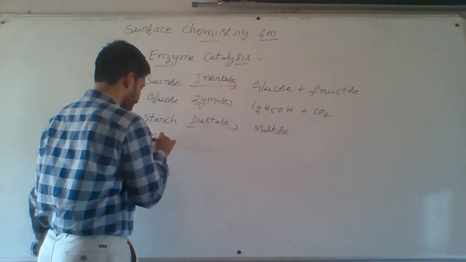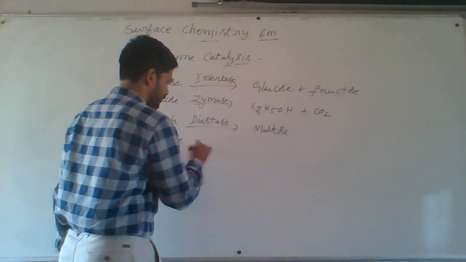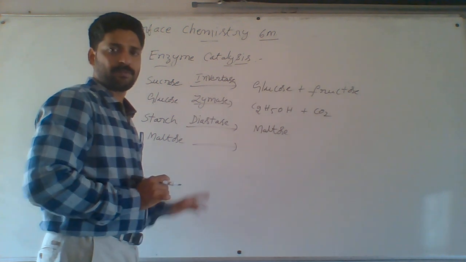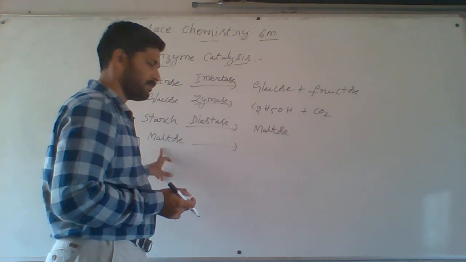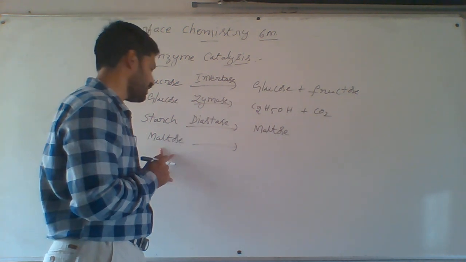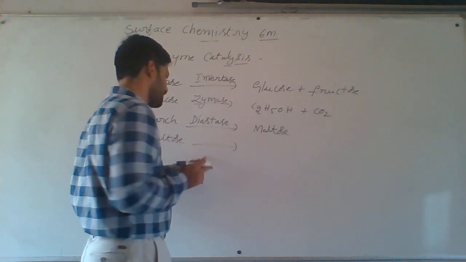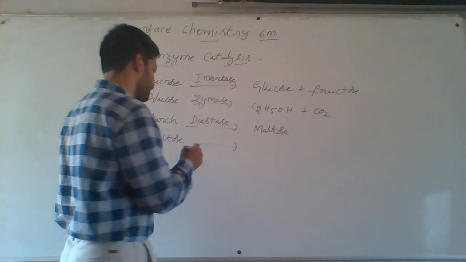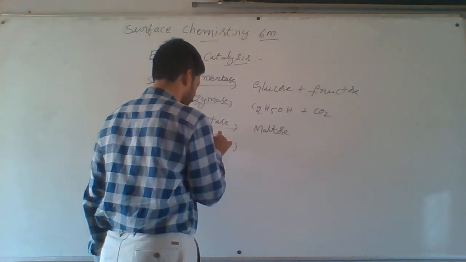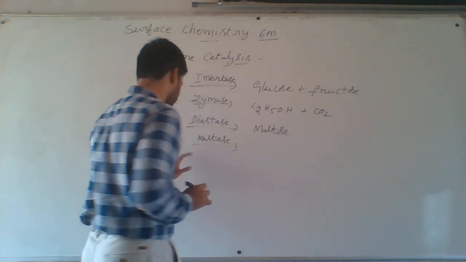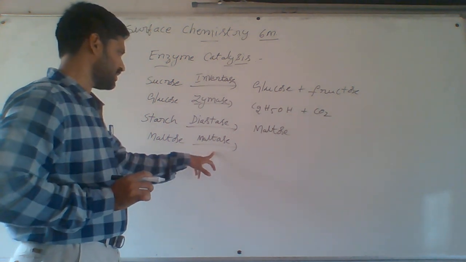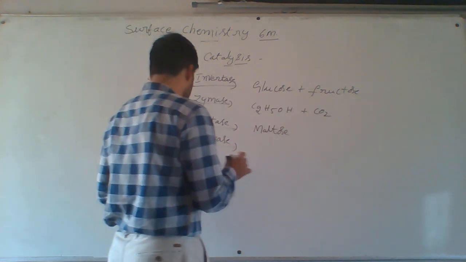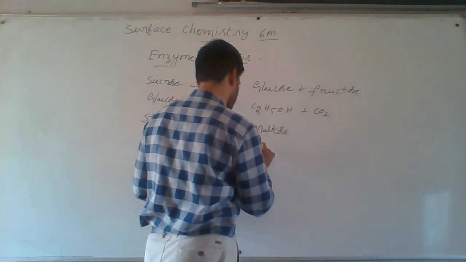Then maltose, it contains two alpha D glucoses combined to form maltose. These are all hydrolysis reactions. Maltose, in presence of maltase enzyme, is converted to glucose.